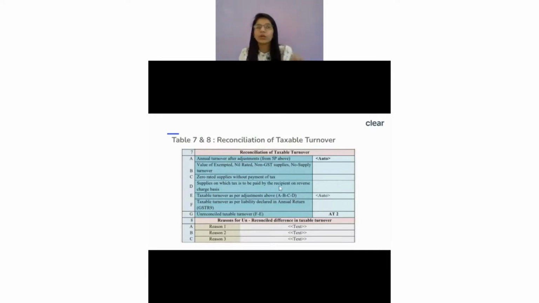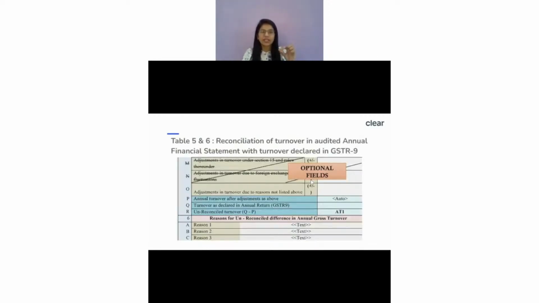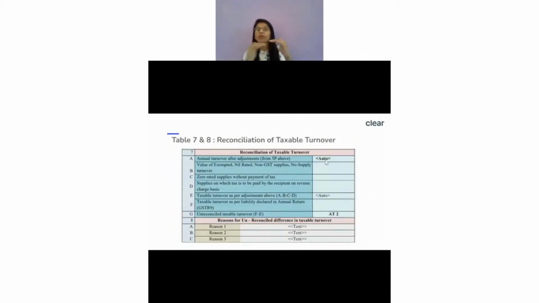So what they are saying, okay, you take your annual turnover as per the financial statement. We have done all that adjustment plus minus, the valuation difference, the foreign fluctuation difference, the advances difference. We have done all that. Now we come to know that this is a total turnover which actually matches the GSTR-9. So ideally, if I do all the adjustment over here, this will always match with your GSTR-9. So you try that ultimately 5R is equal to 0. Now you remove all these exempted supplies and all these supplies where you don't have to pay any taxes. You will get the taxable turnover, and then there would be taxable turnover as per GSTR-9, and ultimately the difference again here would be 0.